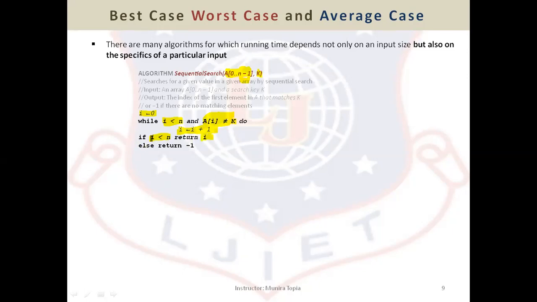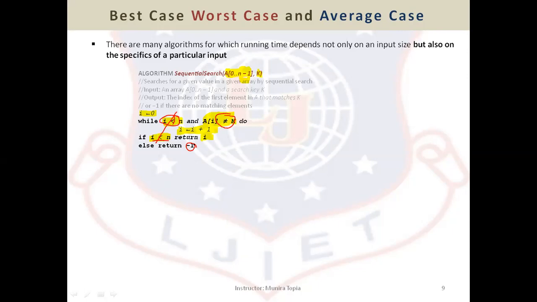If i is not less than n, it might happen that the while loop is not terminated because this condition is false. Let me say this condition is true, but by incrementing i, let i be incremented and now i is equal to n, then this condition will be false and the loop terminates. So if the condition i is less than n is false, then this if is also false. Then in that case, we will return minus 1. So in this particular scenario,